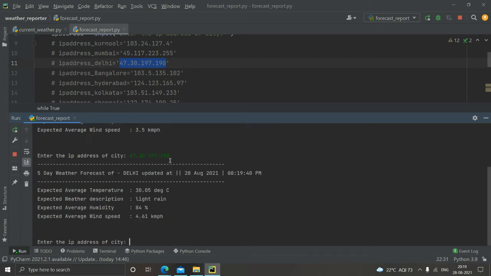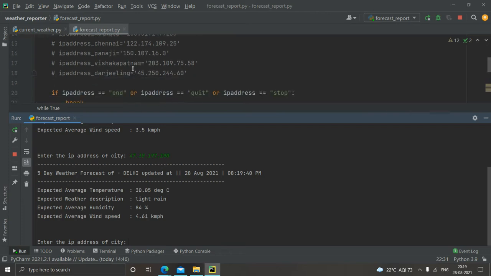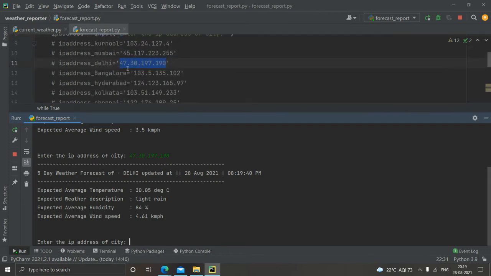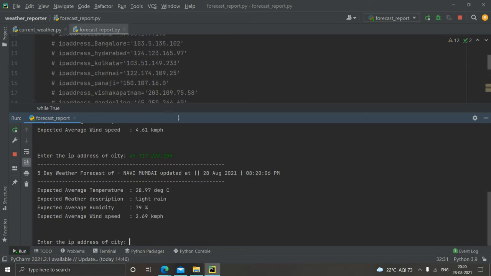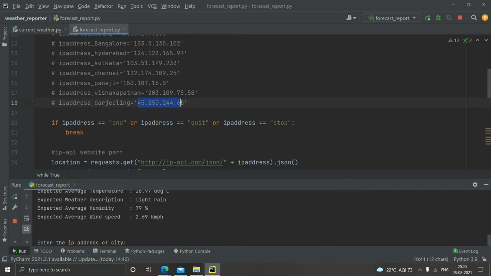Yeah, so this is the IP address of Delhi, and there the average temperature is 30 degrees Celsius, and the weather description is light rain. Average humidity is 84%, and wind speed is 4.61. Let's just check it for Mumbai. So in Mumbai, the temperature is 28 and humidity is 79% and the wind speed is low. In this way, we can check it for all possible cities.